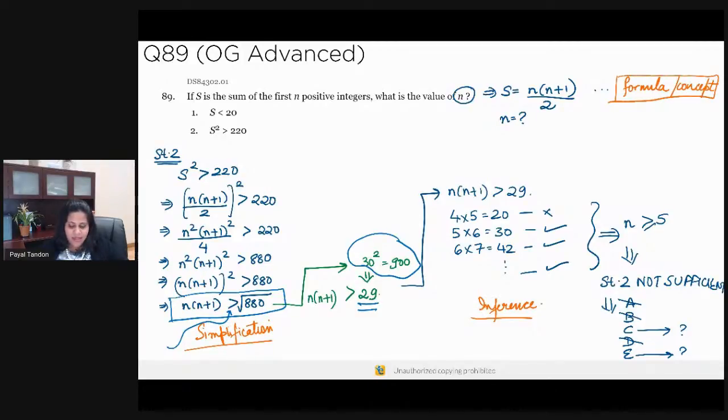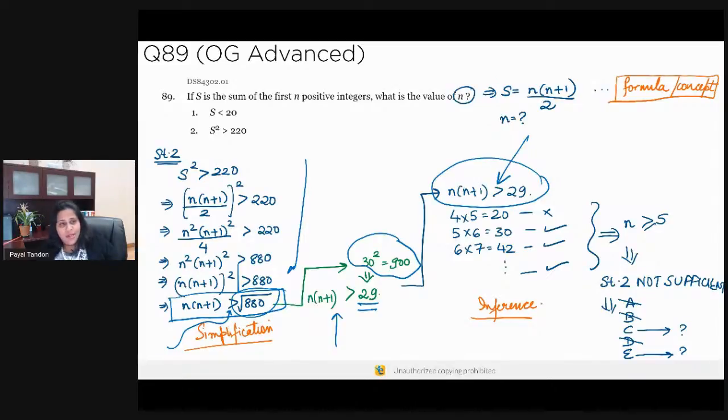So if the product of two consecutive integers is greater than square root of 880, then I can say for sure that n into n plus 1 is greater than 29. All I'm doing is estimating what square root of 880 is. It is definitely greater than 29. So all of this was simplification, and over here I've drawn this inference. Now I take this and figure out n into n plus 1 is greater than 29.